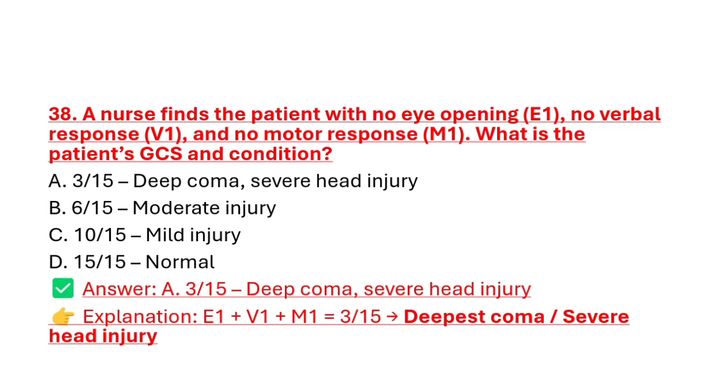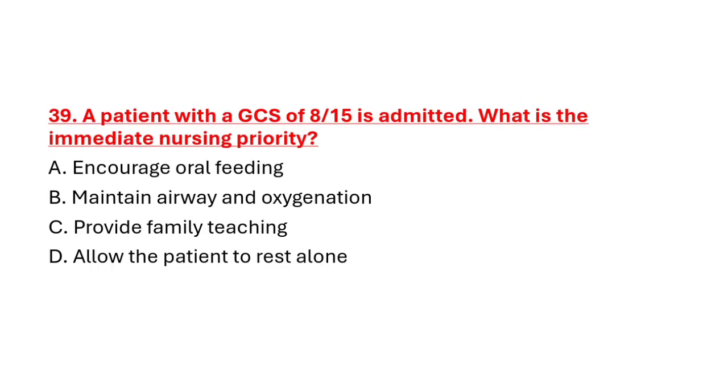Now we will check how the GCS is 3. Because patient has no eye opening, the eye score would be 1, no verbal response, the V score would be 1, and for no motor response, the M score would also be 1. 1 plus 1 plus 1 is equal to 3 out of 15, and that indicates deep coma and severe head injury.